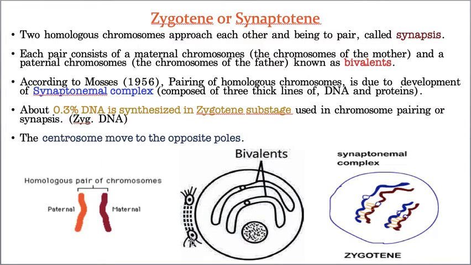Okay, now the last change in zygotene is the centrosomes. See, these are centrosomes, they started moving towards opposite poles. Now, again three changes I will give you in very short points. First point, synapsis takes place. That means the pairing of homologous chromosomes by the formation of the synaptonemal complex takes place, which results in the formation of 23 bivalents. The second one, 0.3 percent of extra DNA is synthesized, which helps in the pairing. And the third point is the centrosome starts moving towards the opposite poles. So these are the three changes that can be seen in zygotene.